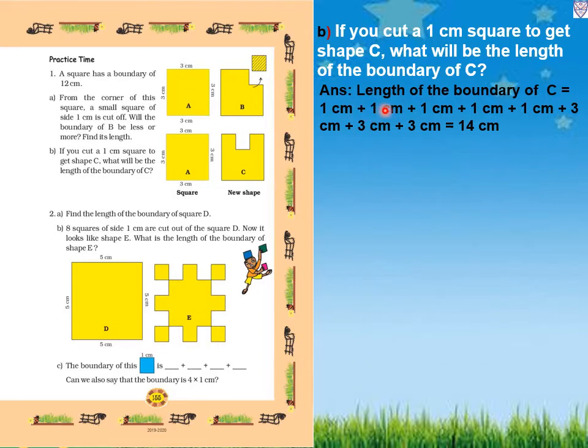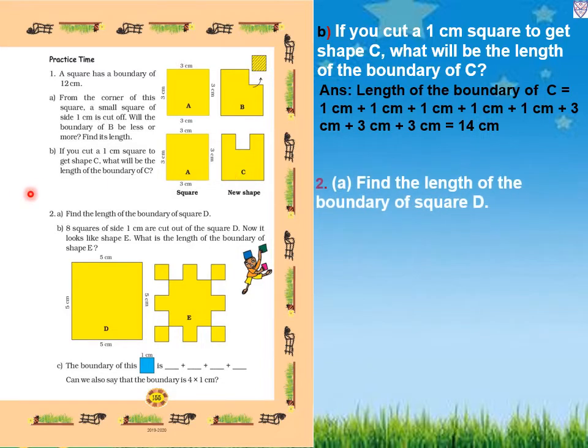So 1 centimeter plus 1 centimeter plus 1 centimeter plus 1 centimeter plus 1 centimeter. And the 3 sides we will write as 3 centimeter. So we get 1 plus 1, 2. 2 plus 1, 3. 3 plus 1, 4. 4 plus 1, 5. 5 plus 3, 8. 8 plus 3, 11. 11 plus 3, 14. So we get the length of the boundary of C equal to 14 centimeter.